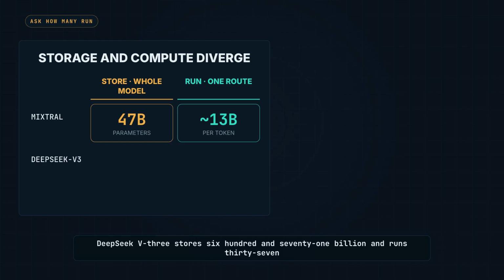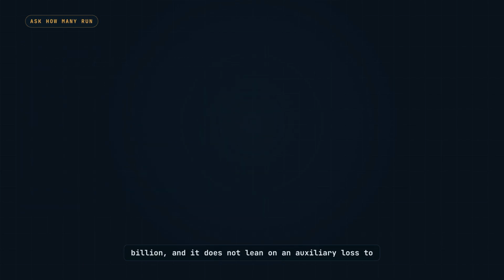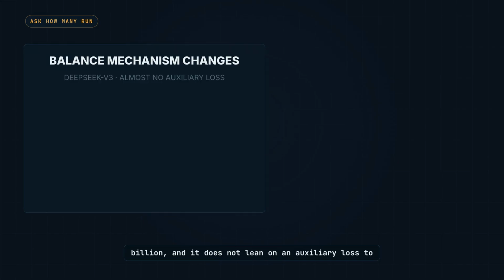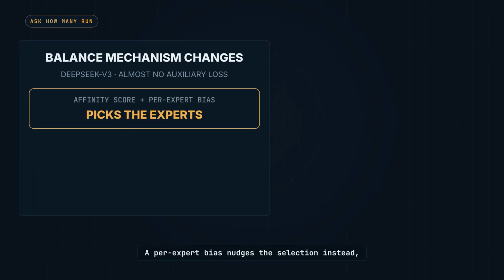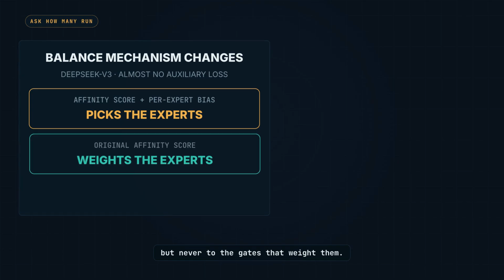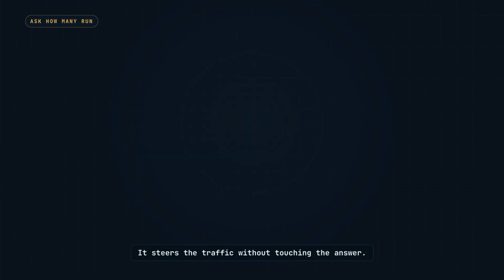DeepSeek V3 stores 671 billion and runs 37 billion, and it does not lean on an auxiliary loss to stay balanced. A per expert bias nudges the selection instead, added to the scores that pick the experts, but never to the gates that weight them. It steers the traffic without touching the answer.